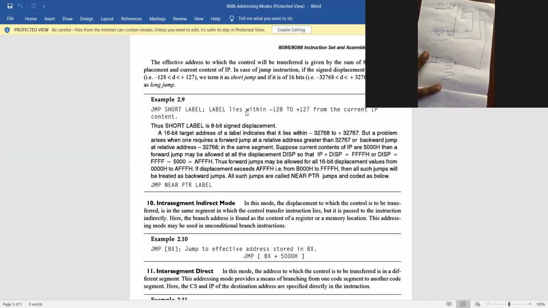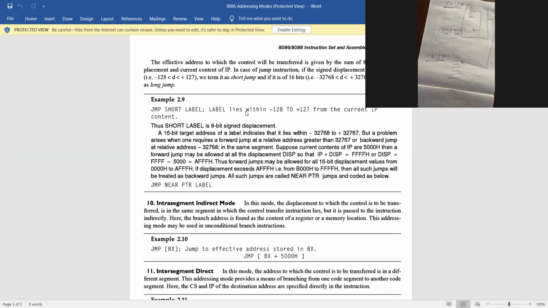Short address means there is an address, which means jump from this location to this location. Short address I will discuss later on after this, because this is a new thing. It means jump from this location to that location, whatever the location is, it will be given in the instruction. JMP then address, right?